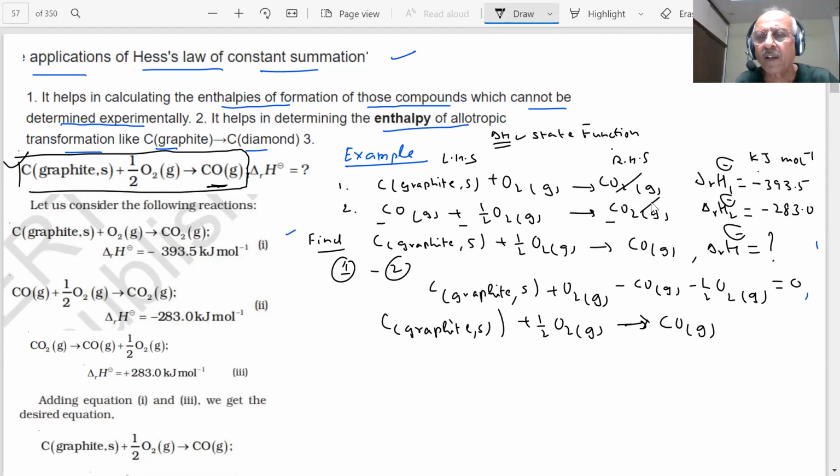This one? That means you have to subtract, student. One value minus 393.5 minus 283.0. What is the answer coming? Tell me. So this will be the delta H for this reaction. What is the answer coming?